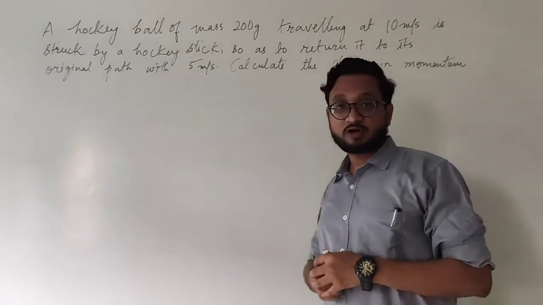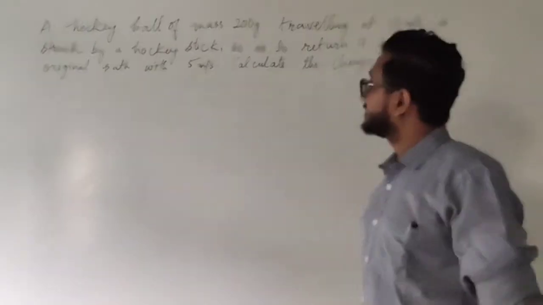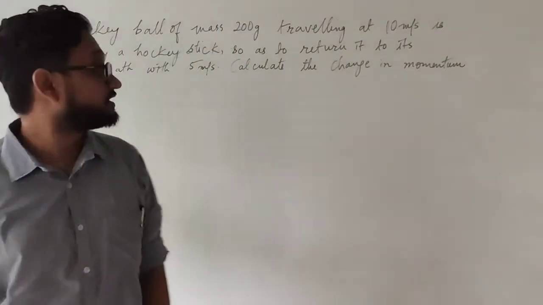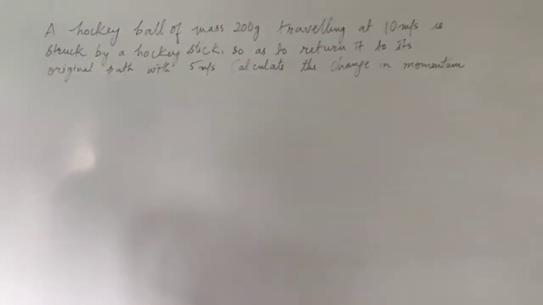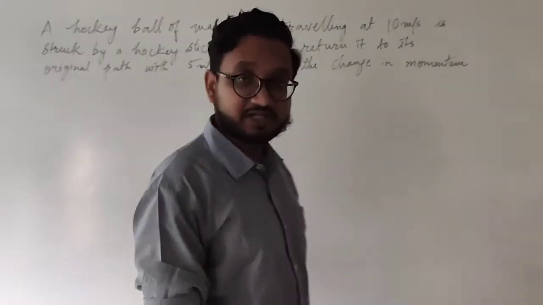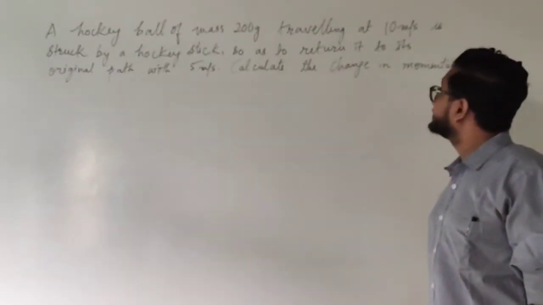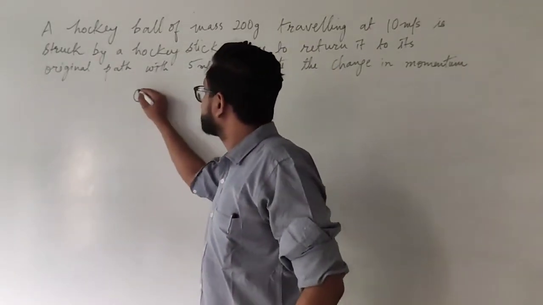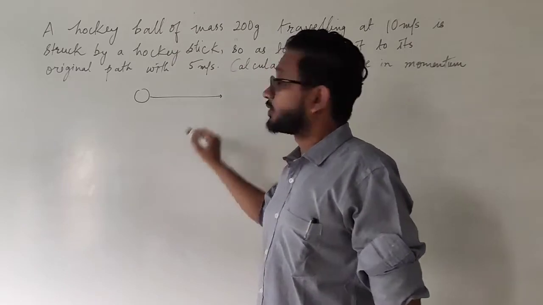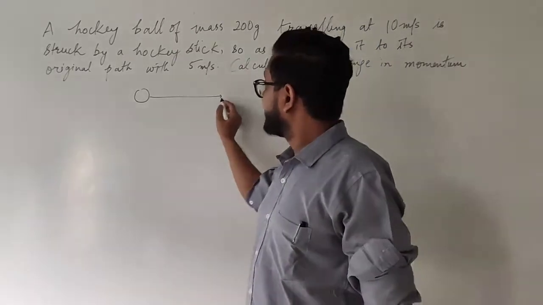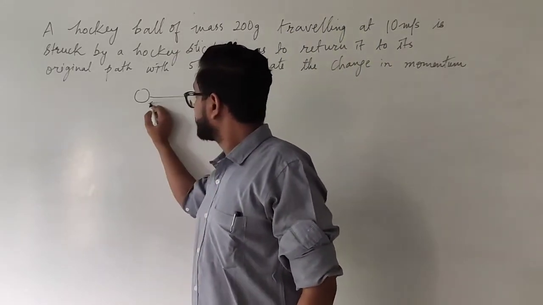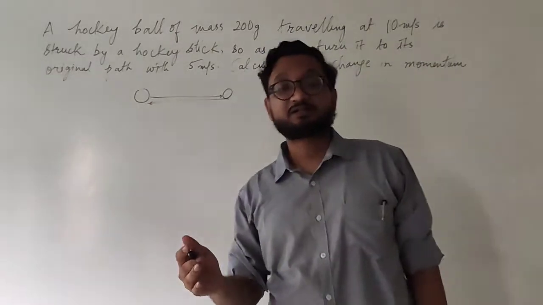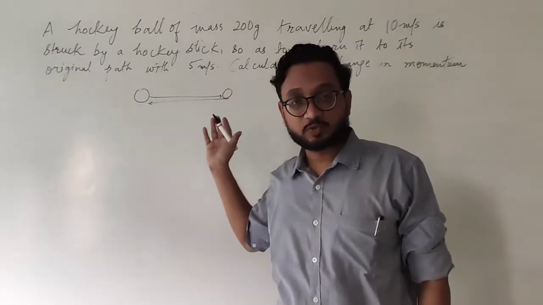Okay, students, so after a theoretical question, we have a numerical, and it states that a hockey ball of 200 grams is traveling with 10 meters per second and it is struck by a hockey stick so as to return it to its original path. So suppose this is a hockey ball and it is traveling towards the player and the player hits it back so as to return it to its original path. So it is going on the same path from which it is coming towards the player.